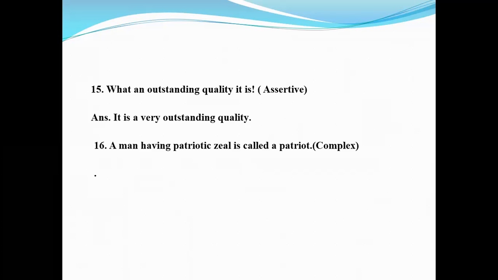So if you want to make it complex, you must write two subjects and two final verbs, and they must be connected with a subordinate conjunction. Here you need to use the relative pronoun who, because a relative pronoun is used as a conjunction. So a man who, then having will be has, then the rest of the sentence. So the answer will be a man who has patriotic zeal is called a patriot.